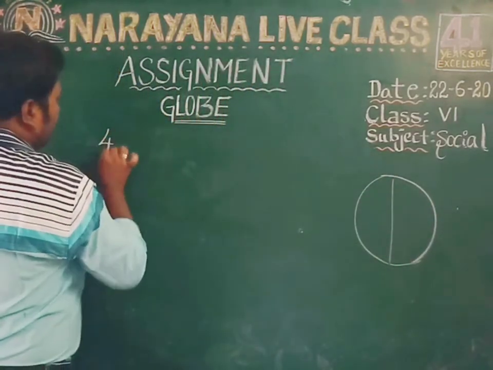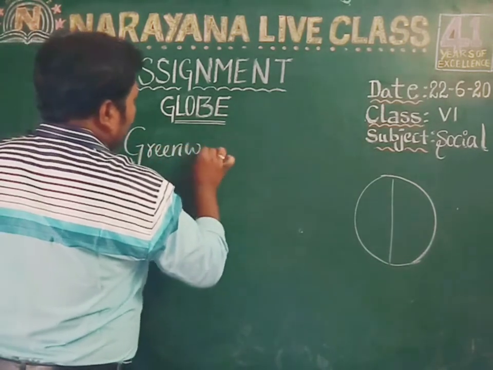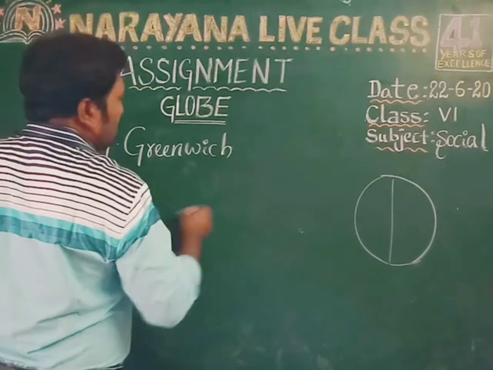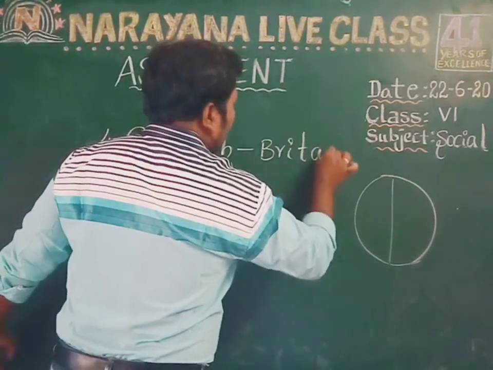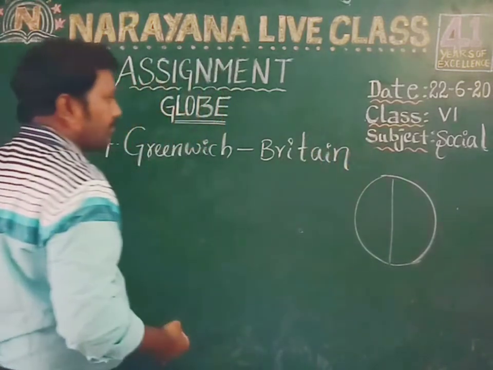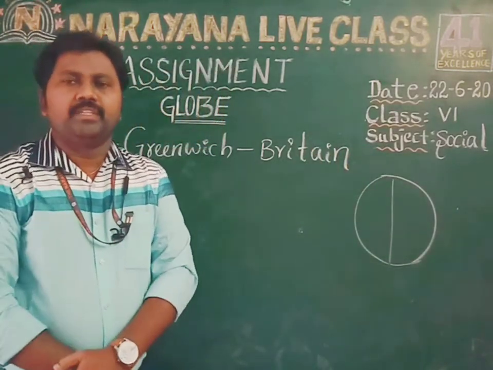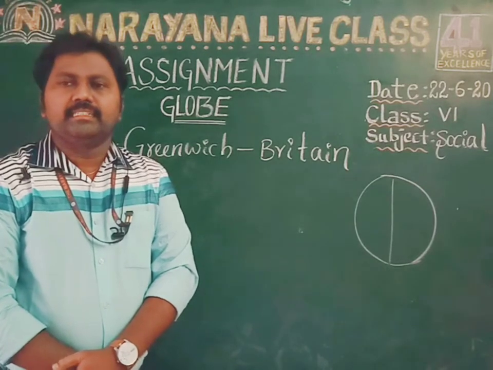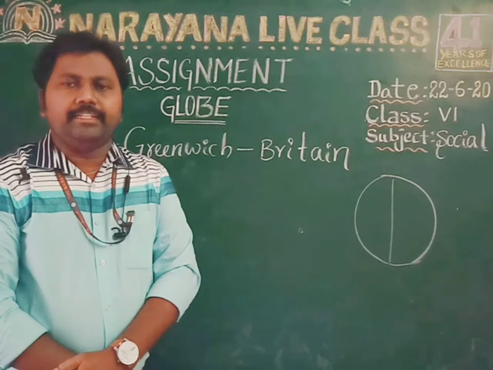So the fourth question's answer is Greenwich, which is in Britain.